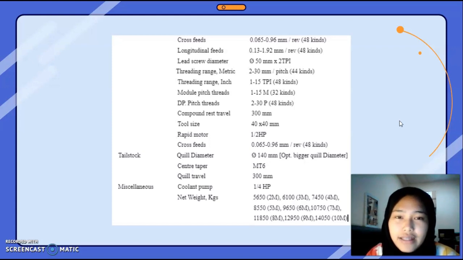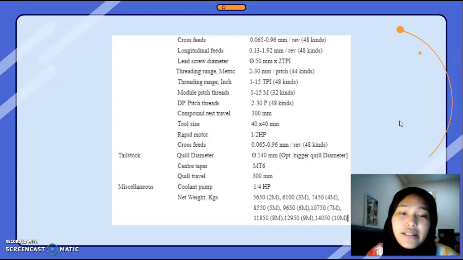Module pitch thread is 1 until 15 M. DP pitch thread is 2 until 30 P. Compound rest travel is 300 mm. Tool size is 40 times 40 mm. Rapid motor is 1 over 2 HP. Cross feeds is 0.065 until 0.96 mm. Tailstock quill diameter is 140 mm, optional bigger quill diameter. Center taper is MT6. Quill travel is 300 mm. Miscellaneous is coolant pump 1 over 4 HP.